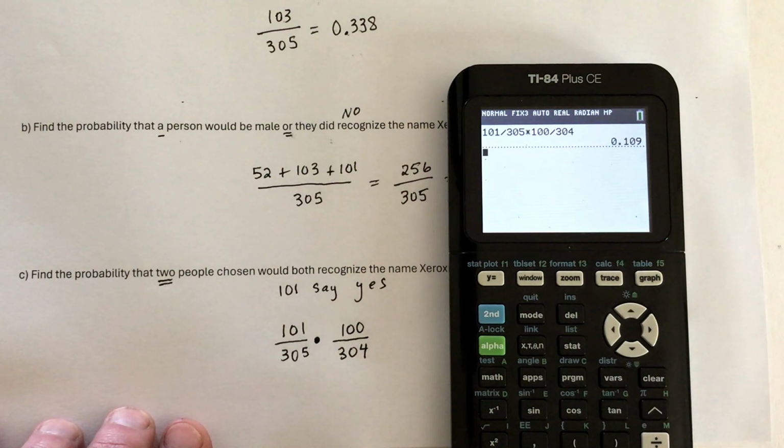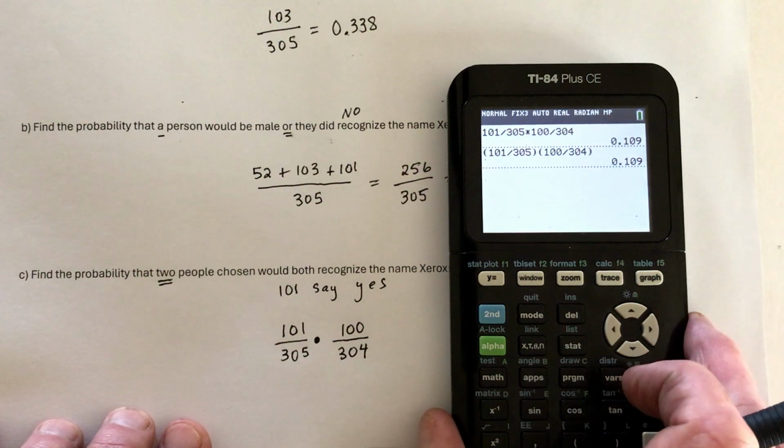0.109. Or you could also put it in parentheses and say, here's the first fraction divided by 305, and then here's the second fraction divided by 304. And if you do it in parentheses, you get the same answer. So it is 0.109.